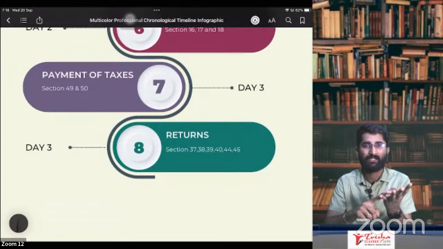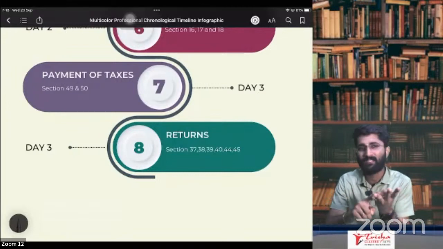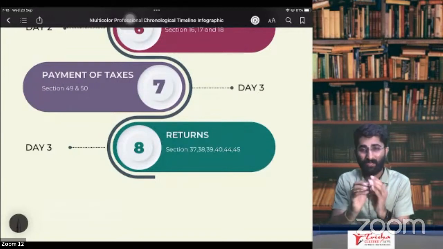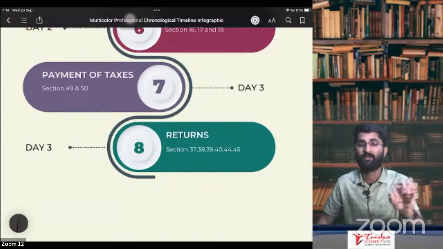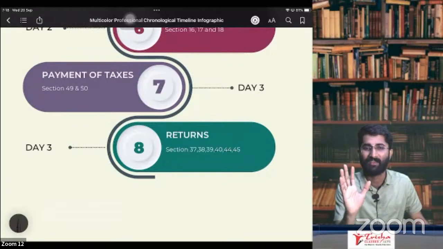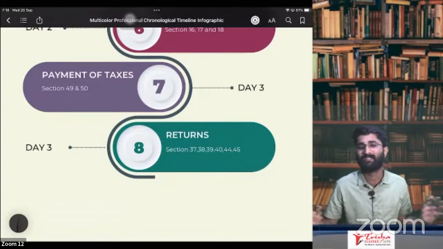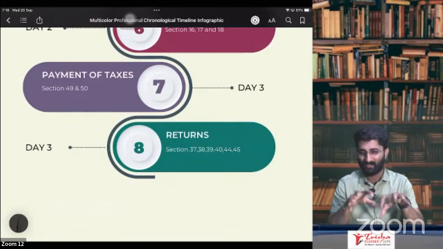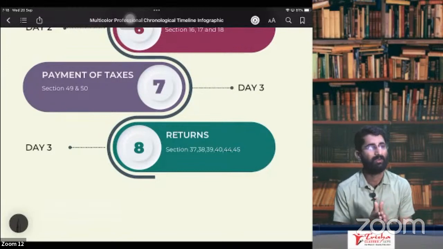You have supplied, sir, that you know. Government is not knowing about this. You have charged the GST, you did collect the GST, you have to pay the GST, that you know. Government is not knowing about this. You have collected it and you have to pay it. The government has to know, na? For that purpose, you have to give a communication. That communication is in the returns. So here we are going to discuss GSTR 1 and GSTR 3B in detail. All other things, I am just going to touch up the concepts and I just see that you know about all these things.